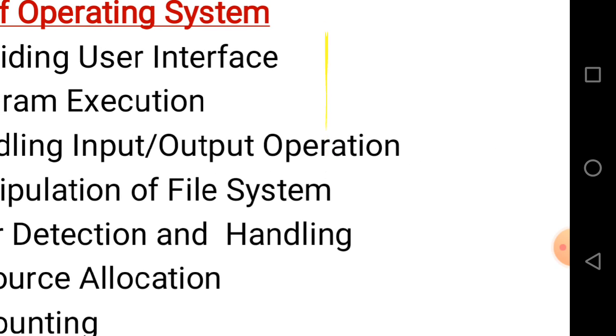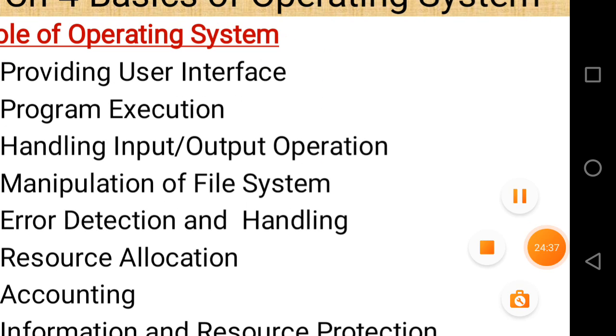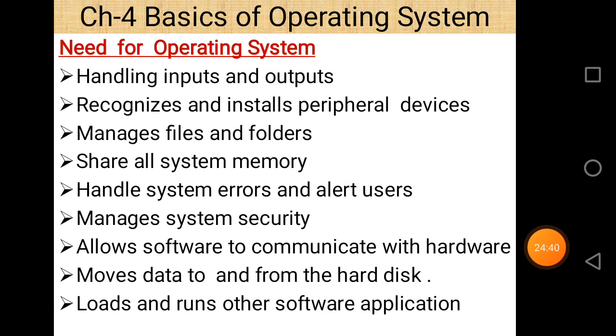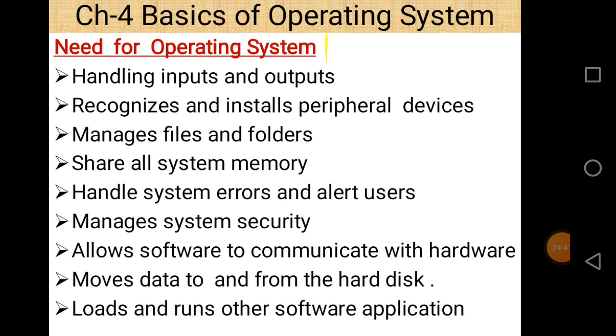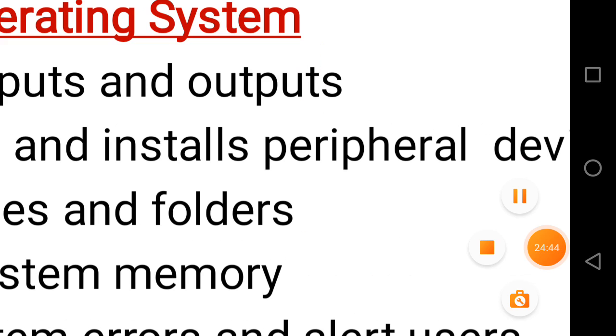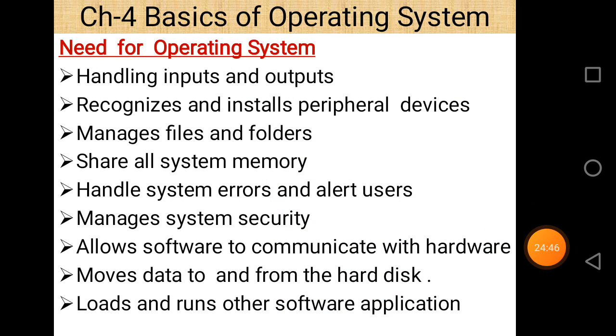Next is the need of an operating system. Why do we need an operating system? Because of handling input and output, and if we want to execute a program in our computer system, that is possible by the operating system.